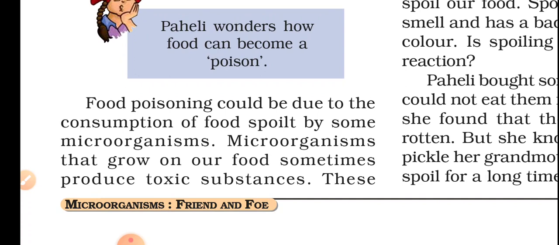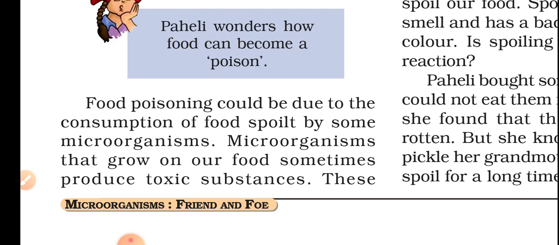Food poisoning could be due to the consumption of food spoiled by some microorganisms. See, the microorganisms will develop themselves on the surface of the fruits or vegetables, and within the fruits or vegetables they will grow and cause the food to get damaged. And without checking, if we consume the infected fruits or vegetables, we will also be infected, so that leads to food poisoning. Food poisoning could be due to the consumption of food spoiled by some microorganisms.